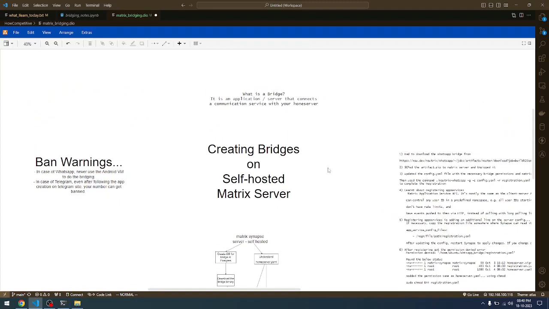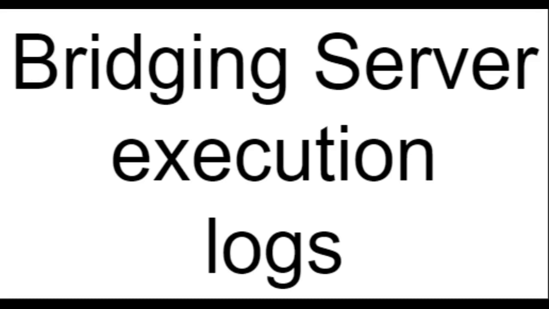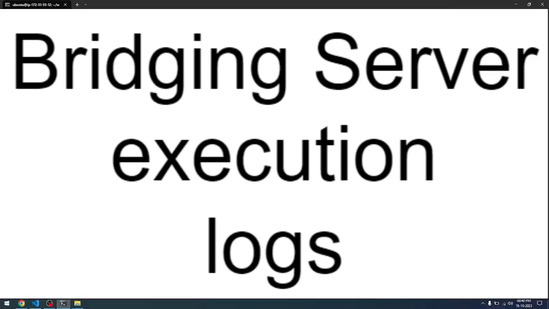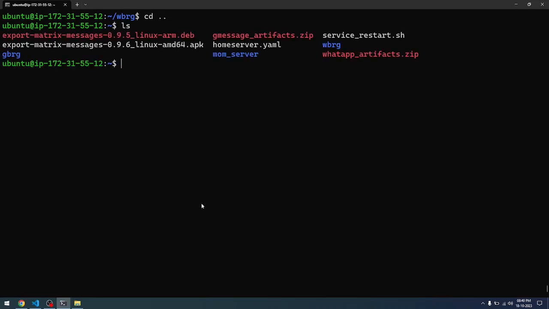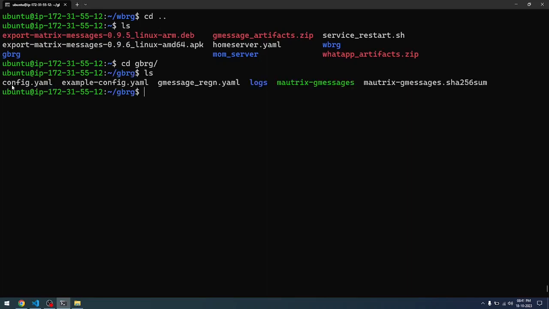The same process is used for Gmessages also. You can see that in this particular area. Let me do a cd dot. And if you see, I have already downloaded Gmessages_artifacts.zip and I have created the gbrg folder. If you go into the gbrg folder, there also you will see that I have the config.yaml file.